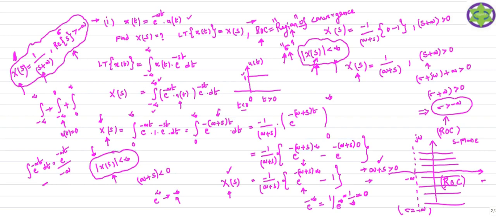Now for this signal, the Laplace transform is nothing but 1 by s plus a, and the region of convergence is sigma greater than minus a. So I just write it here like this. That is the region of convergence. So this is the signal given to you. Let us observe the first problem. This is the signal given to you, e power minus at into u of t.